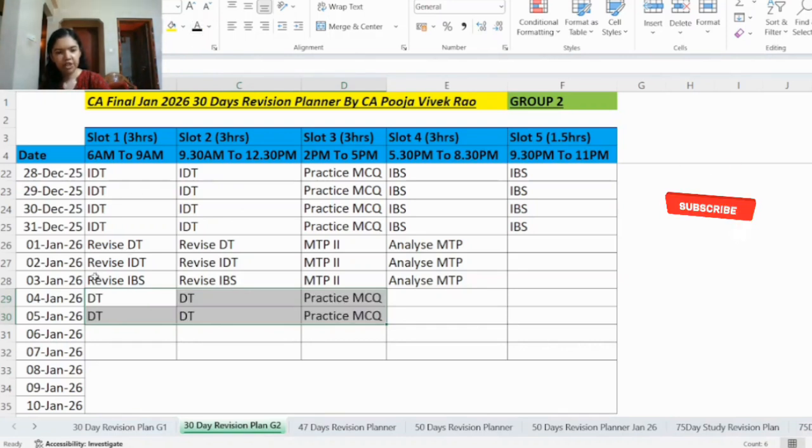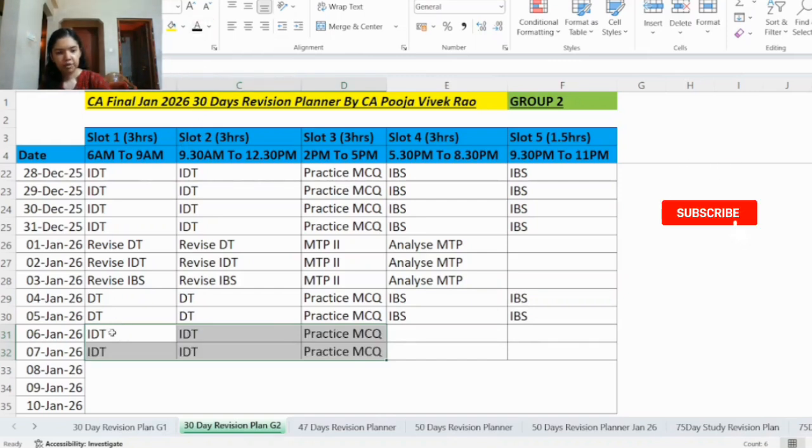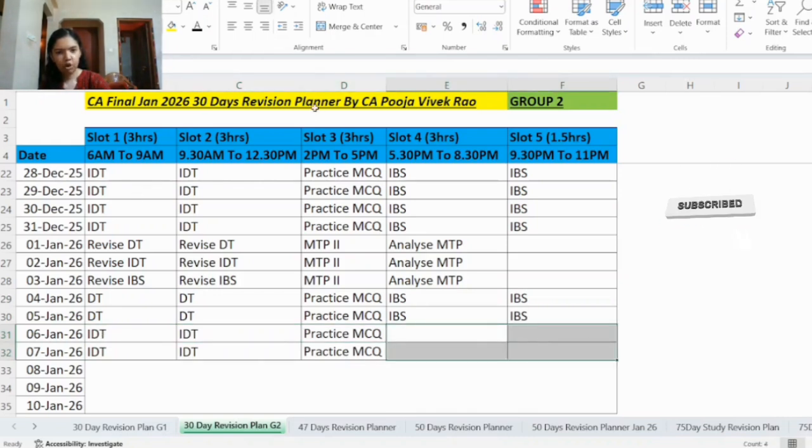So 4th and 5th January, you will revise DT in slot 1 and 2 and you will practice MCQ in slot number 3. Then in slot 4 and 5, you will again practice the IBS case study. Then 6th and 7th January, you will be revising IDT in slot 1 and 2 and practice MCQ relating to IDT in slot 3. Then in slot 4 and 5, you will revise IBS.